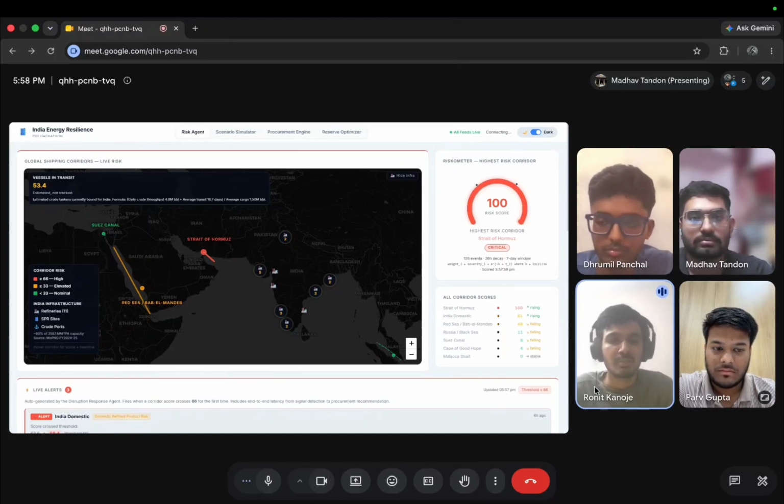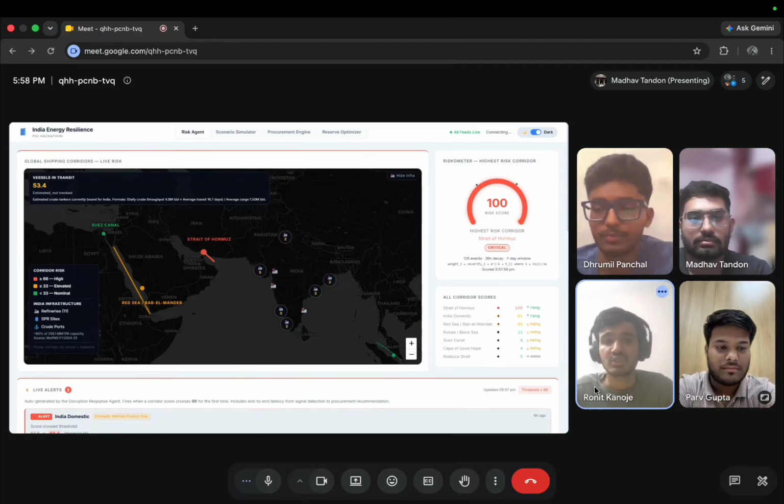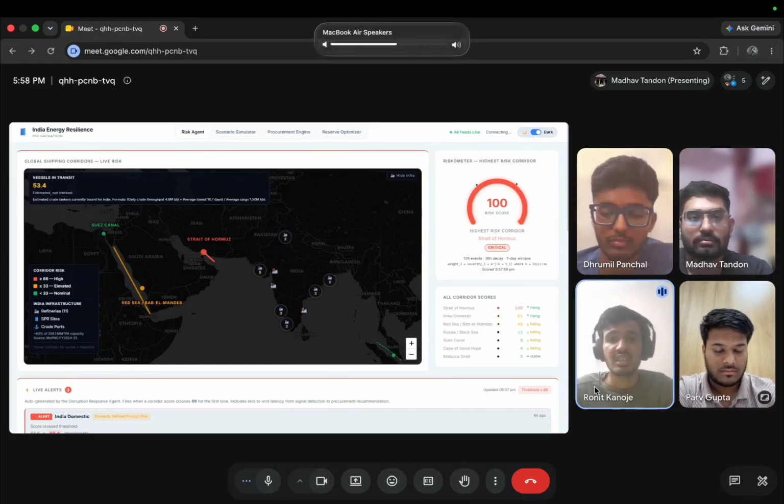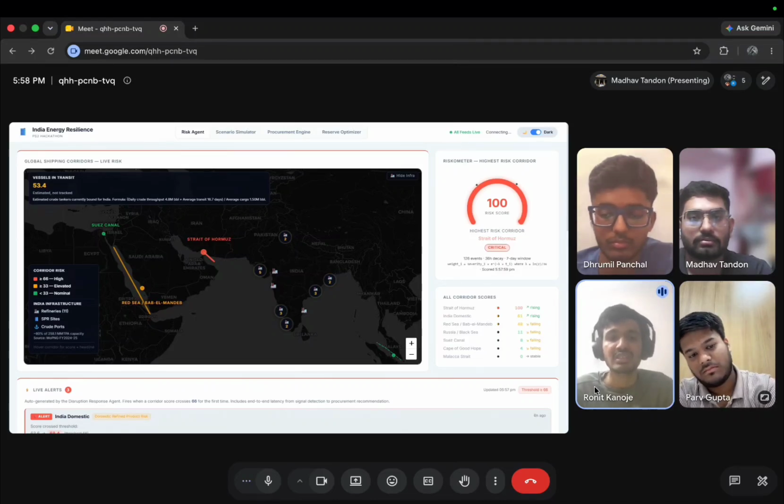So let's start with the problem. I'm going to state one number here. Your job is to just visualize it. The number is: India consumes 5.4 million barrels daily. You might be wondering what is needed by India in such a large volume. This is nothing but how much crude oil is consumed by India daily. And from that, 88%, around 4.8 million barrels of crude oil, is imported.